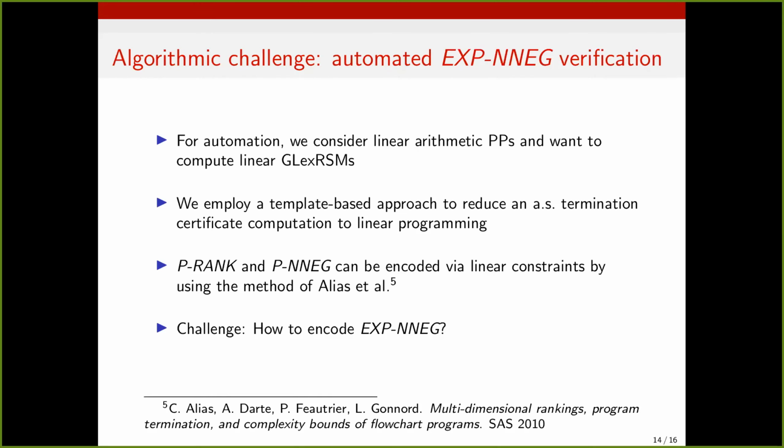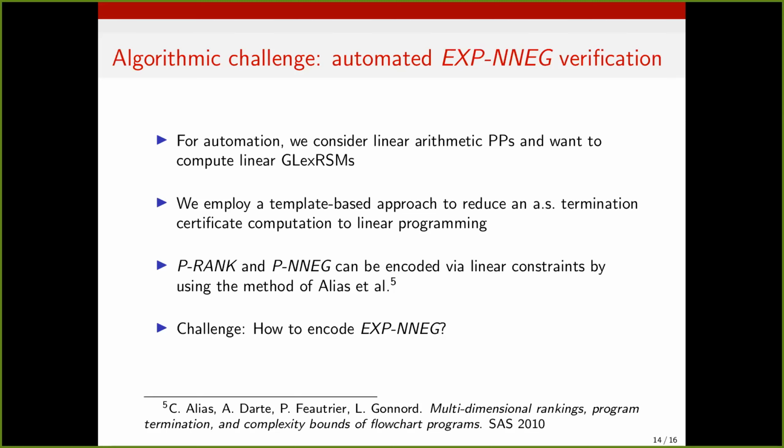Okay, so we have defined G-Lex RSMs, which relax the strong non-negativity condition of Lex RSMs. The question is, can we automate their computation? And similar to previous work, we consider linear arithmetic probabilistic programs, and we want to compute linear G-Lex RSMs. To do this, we would like to follow a template-based approach that has been used in automation of other RSM-based proof rules.